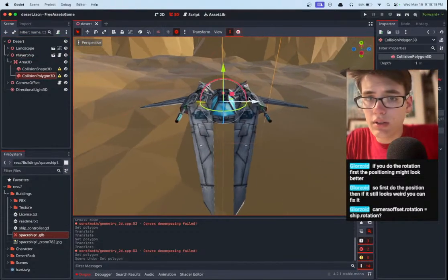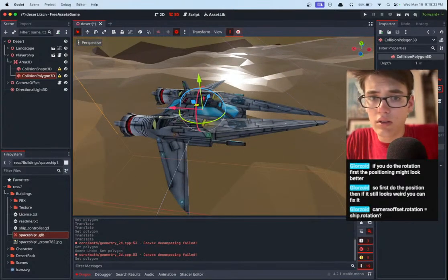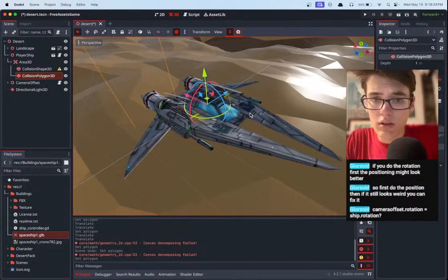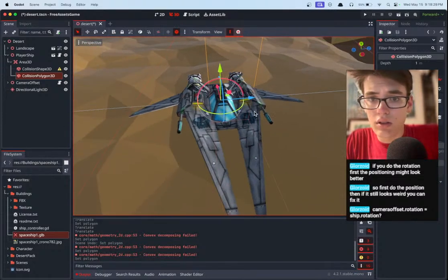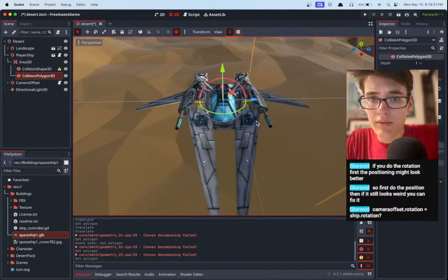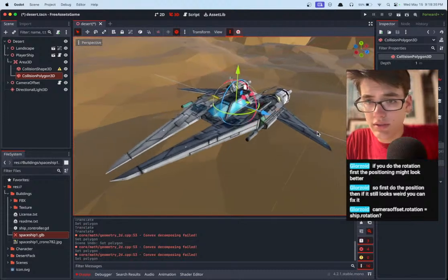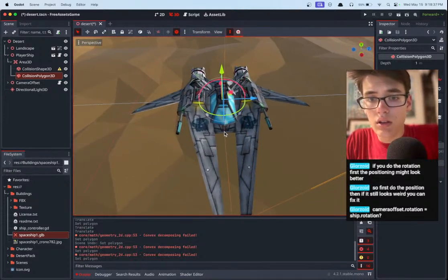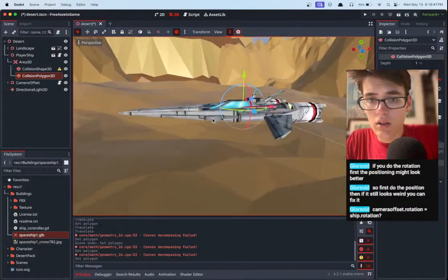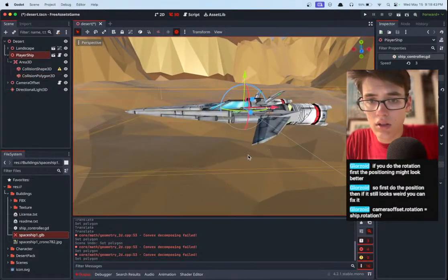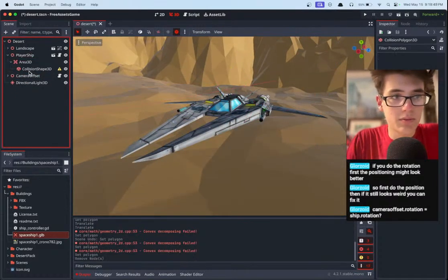This is weird. Okay, so we can move this. Yeah, I don't think that's gonna work. Let's just go with the simpler shape.